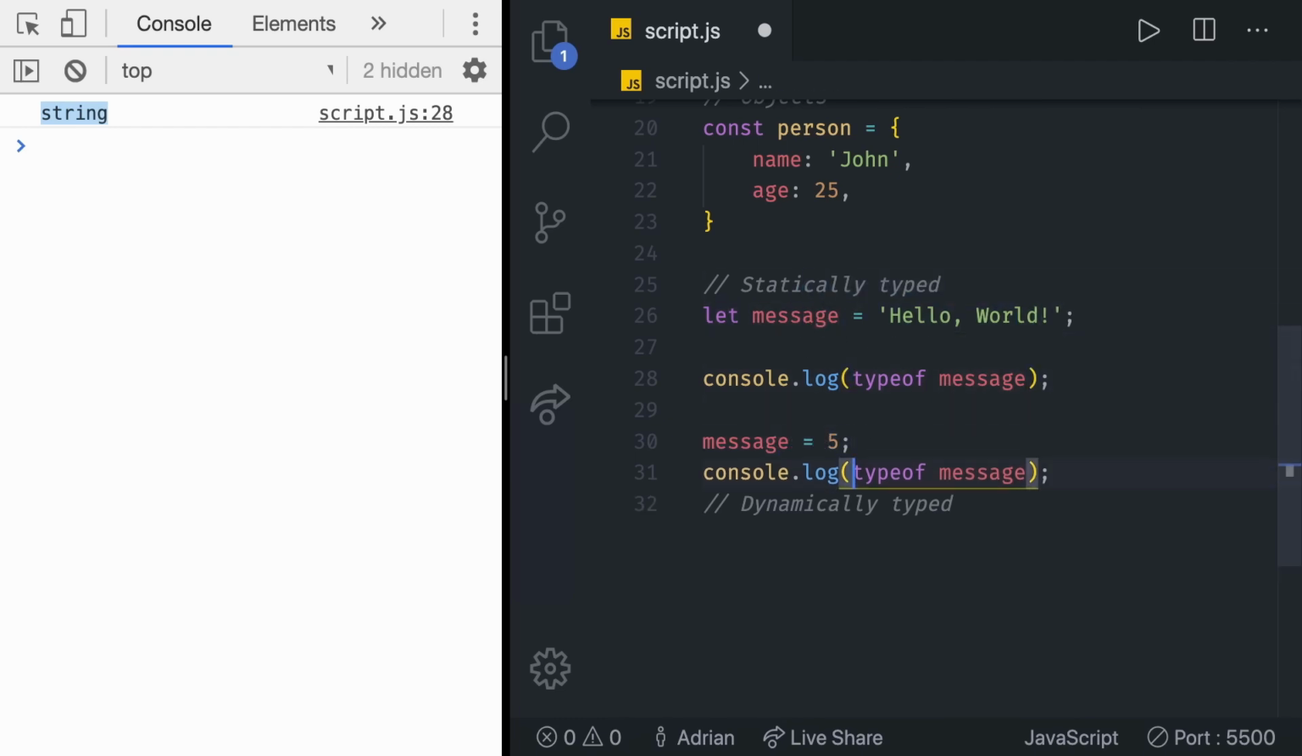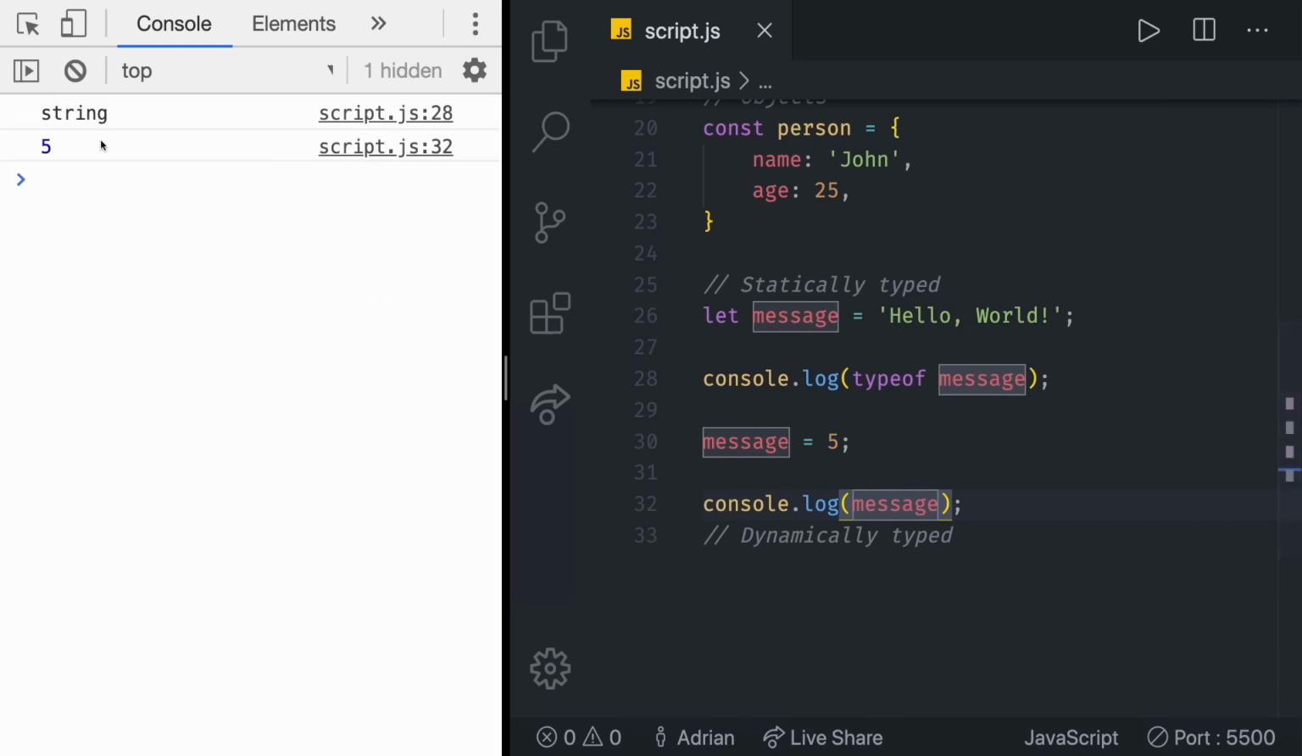Now let's do the same thing. I'm going to run another console log down there to see what the message is going to be. And as you can see, first the data type of the message is string. And then if we also ask for a data type here, then it's changed to number. A variable in JavaScript can at one moment be a string and at another one a number.